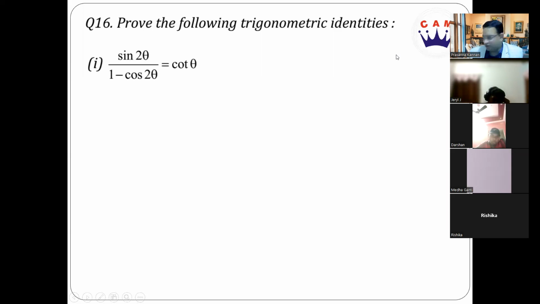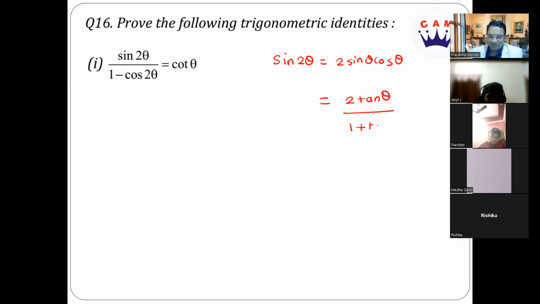So can you tell me what the formulae for sin 2 theta are? 2 sin theta cos theta, very good. Is there any other way I can write sin 2 theta? 2 tan theta divided by 1 plus tan square theta. Very good.